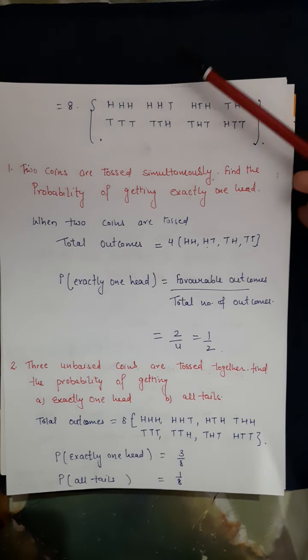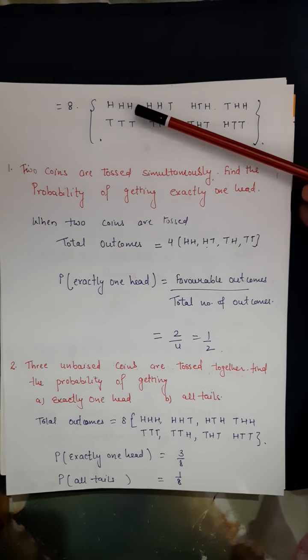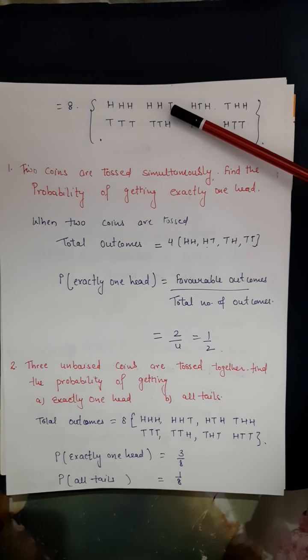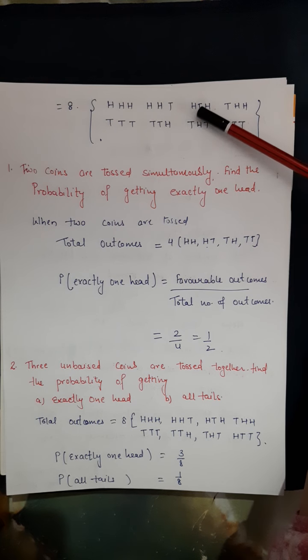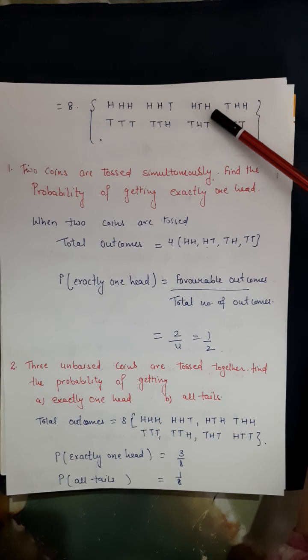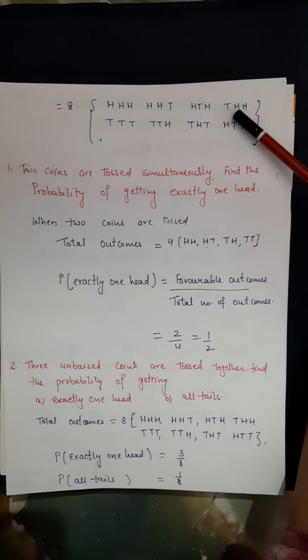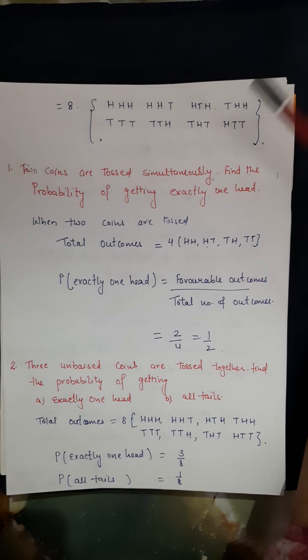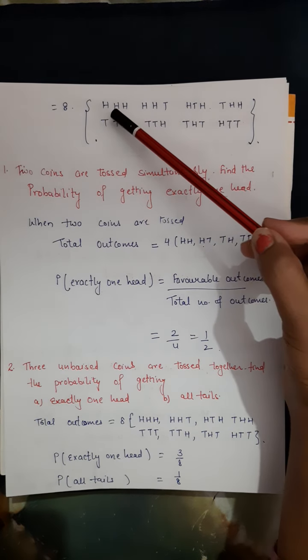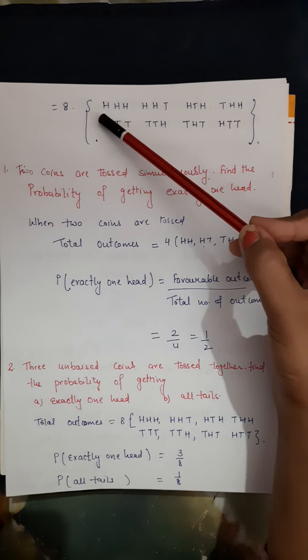All the 3 persons have head. First 2 head and third is tail. Then first and last head and in between there is tail. Then first is tail and there are 2 heads. How to write it? What is the criteria of writing it? I first write all the heads.